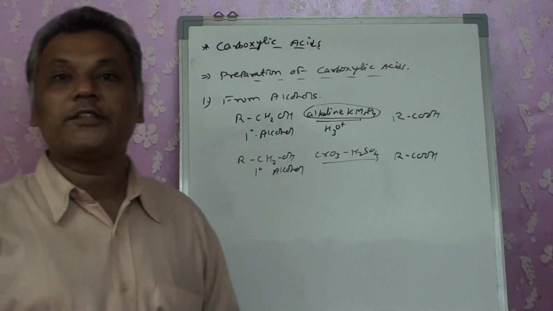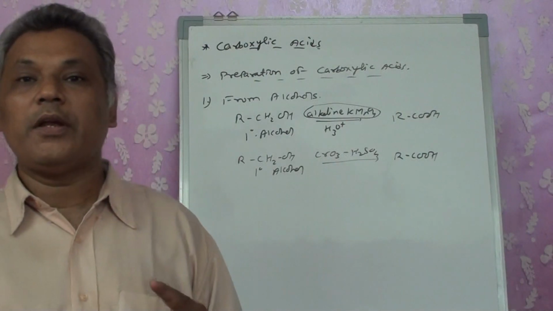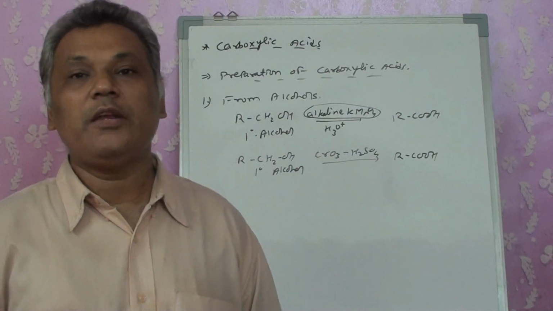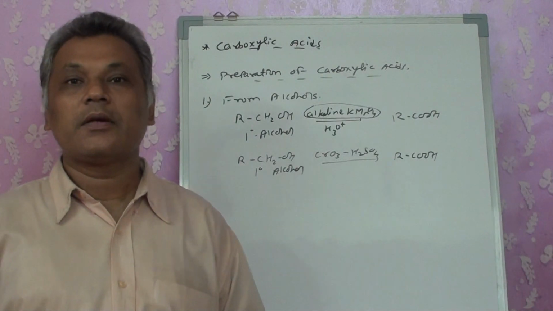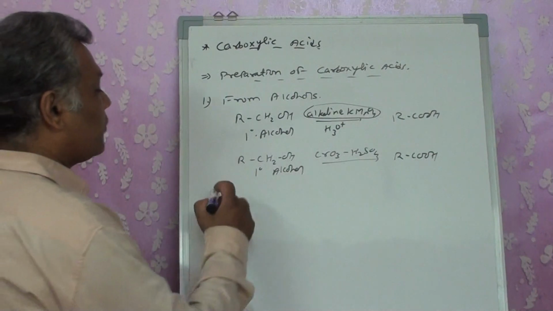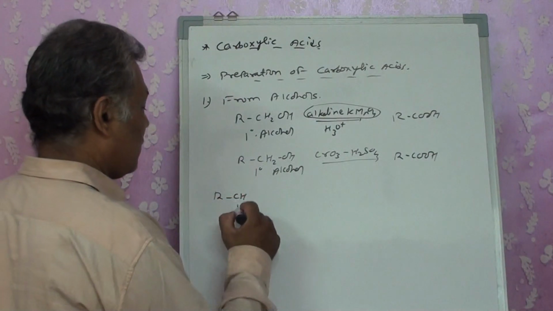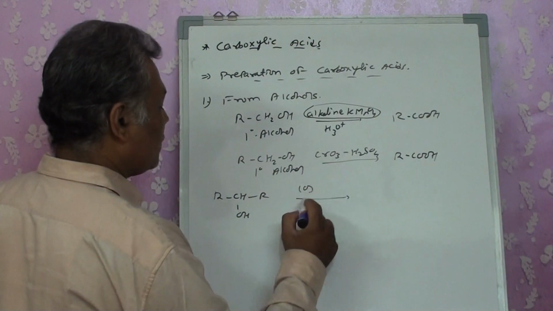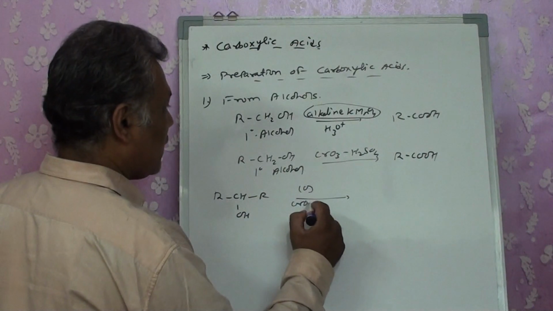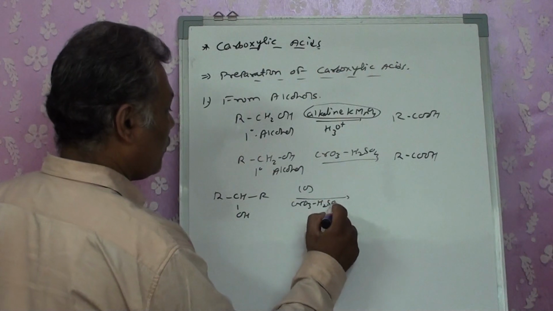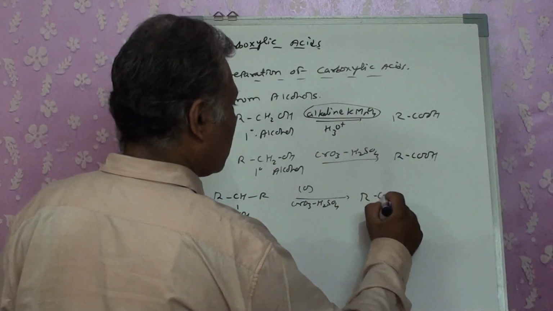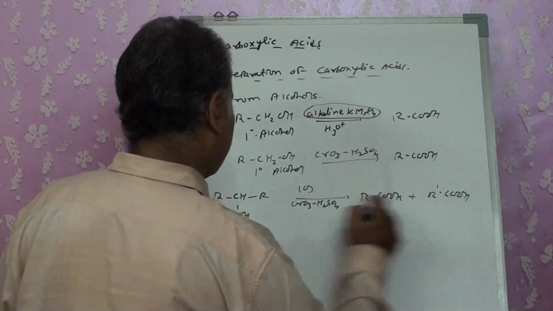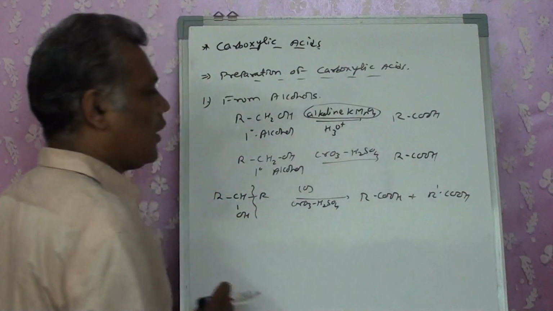But these reactions are possible for primary alcohols. If secondary or tertiary alcohols are used, the chain breaks. Suppose we have a secondary alcohol, then on oxidation with CrO3/H2SO4, it produces RCOOH plus R'COOH. That means it breaks the chain into two parts.